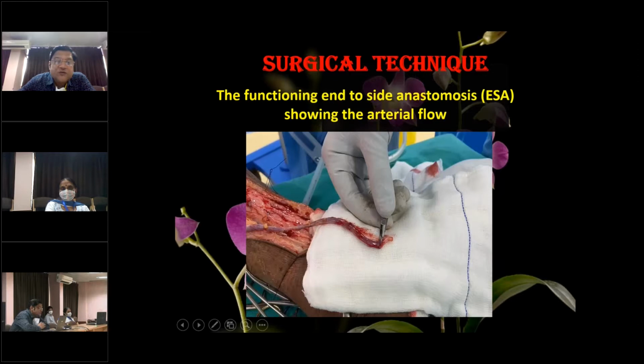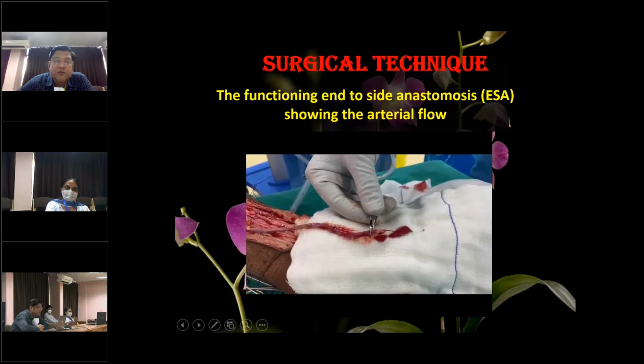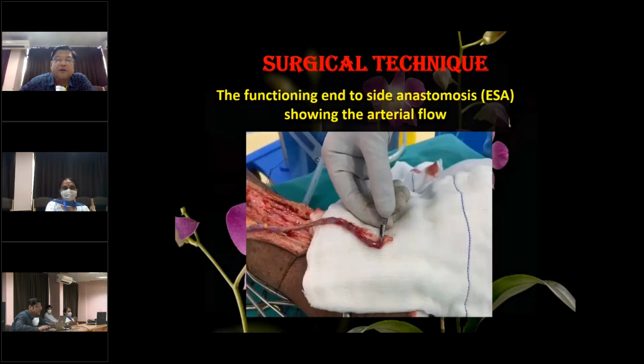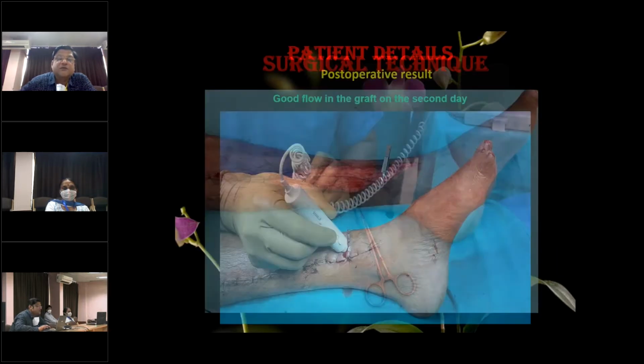Once you anastomose the saphenous vein with the popliteal artery, you have to have a good flow in the saphenous vein. I've got this video to show the amount of flow, the quality of blood flow which you can get if you give a good anastomosis with the popliteal artery. This is the spurting flow which has been obtained in the saphenous vein after the proximal anastomosis. And this is the surgical technique of the distal anastomosis.